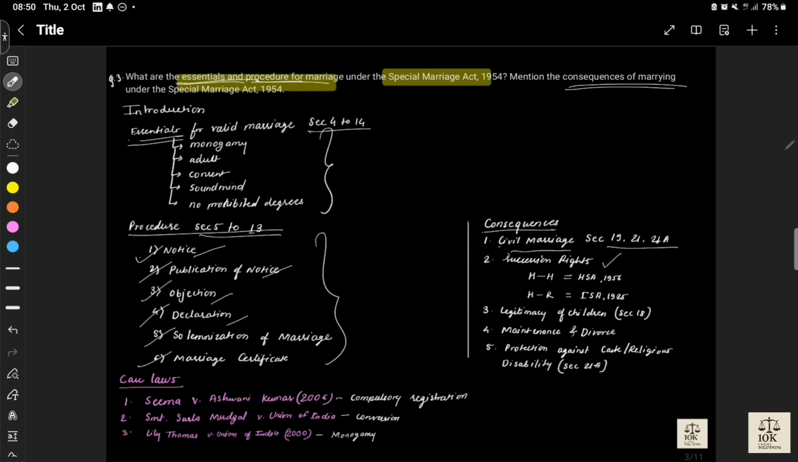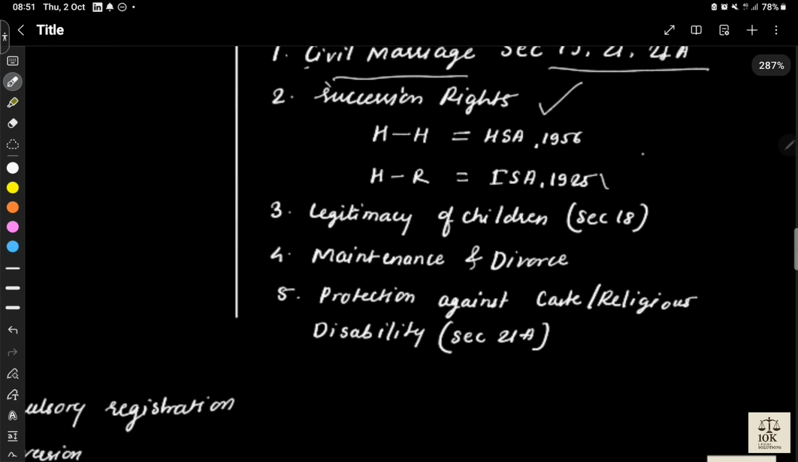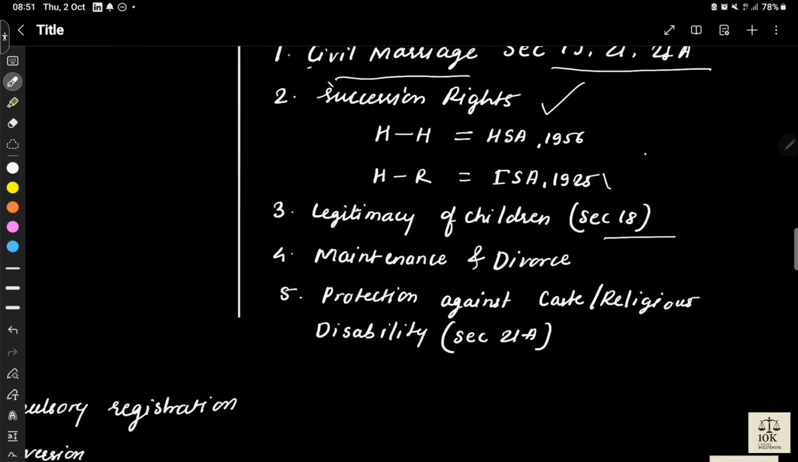Then succession rights. When two Hindu parties are registering their marriage under Special Marriage Act, then they can go for succession as per Hindu Succession Act 1956. If two parties of different religions come together under Special Marriage Act, then Indian Succession Act will be applicable. Now, legitimacy of children has been discussed in section 18.